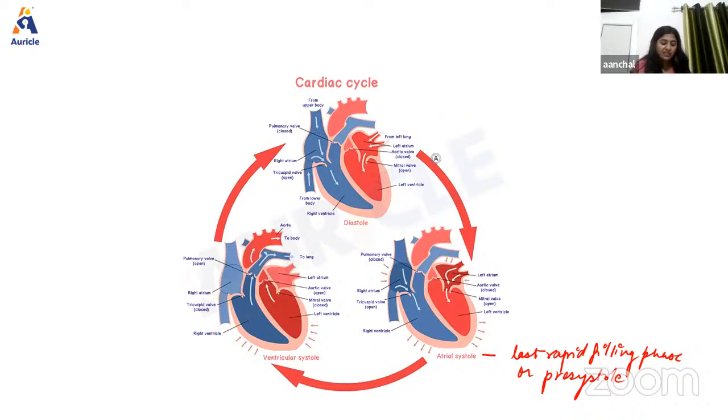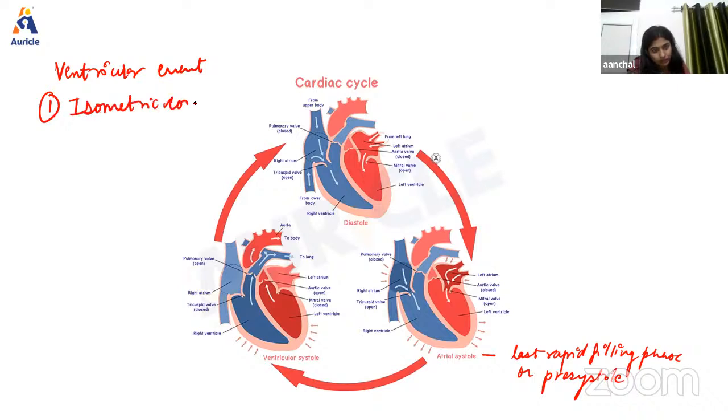Okay. Now next we have the ventricular events. So we have many ventricular events, and one by one we're going to talk about them. In ventricular events, first we have the isometric contraction period. Now, what is this isometric contraction period?